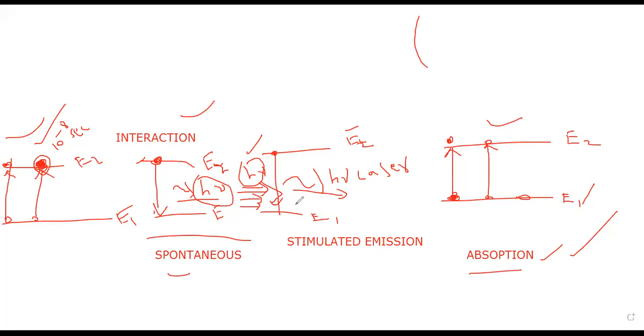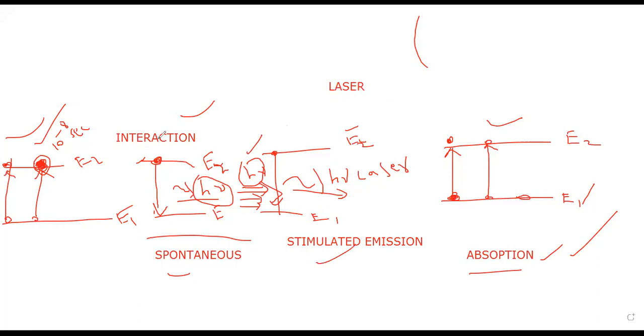That's why it has high directionality, monochromaticity, high intensity, and coherence. That's why, as we said from the beginning of the class, laser is an abbreviation for light amplified by stimulated emission of radiation.